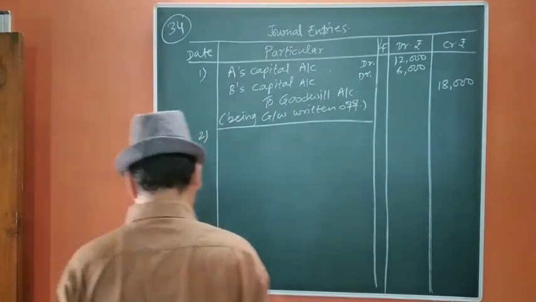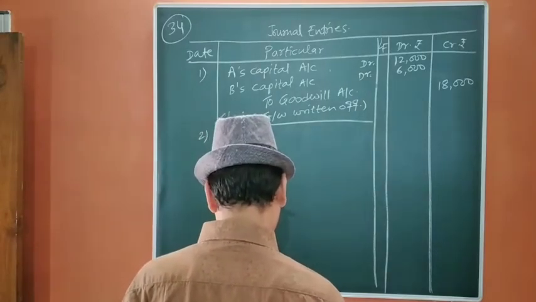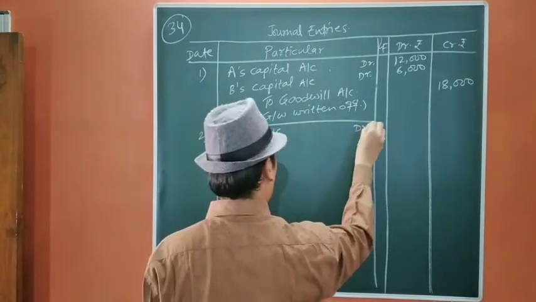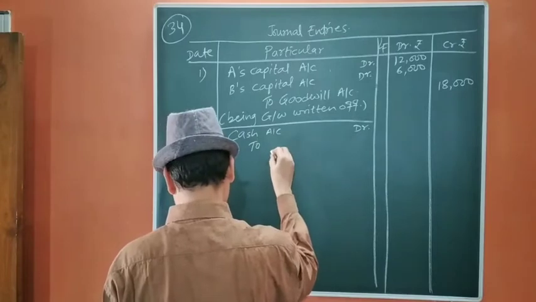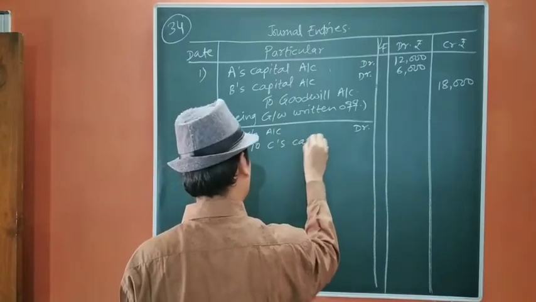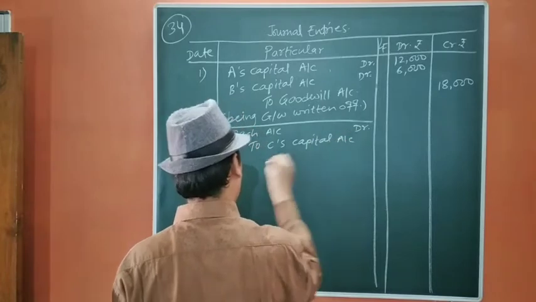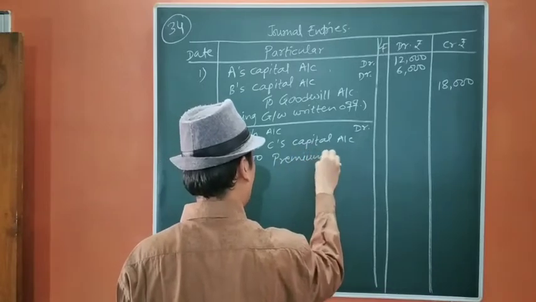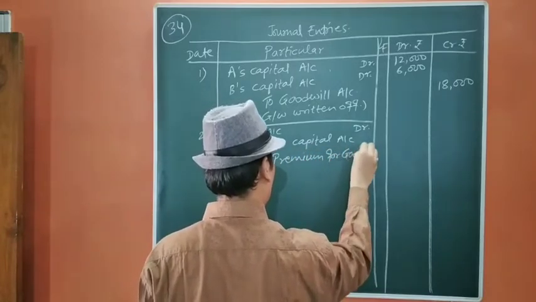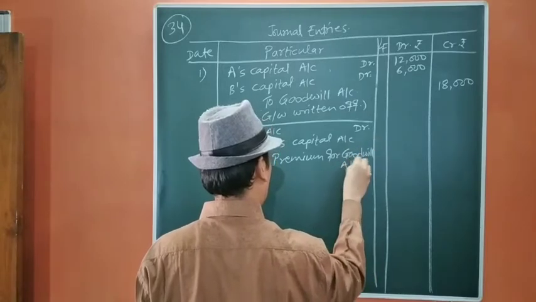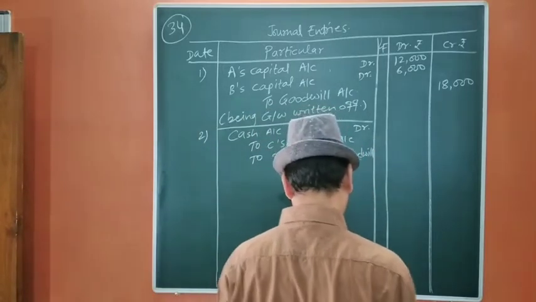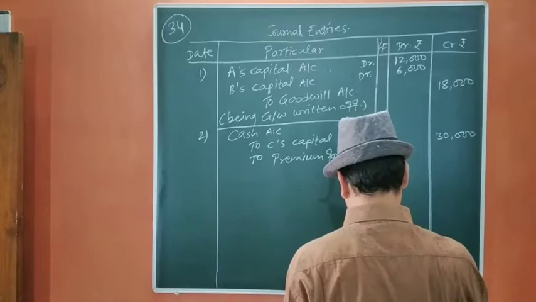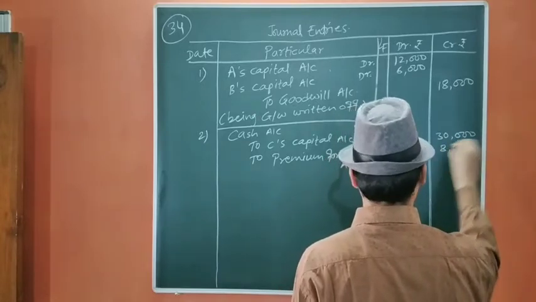Second entry: now he is bringing his share of capital and goodwill, so we have the entry cash account debit, to C's capital account, to PFG, that means premium for goodwill account. The amount given is he is bringing 30,000 as his capital and 8,000 out of 10,000, so 8,000 as PFG.